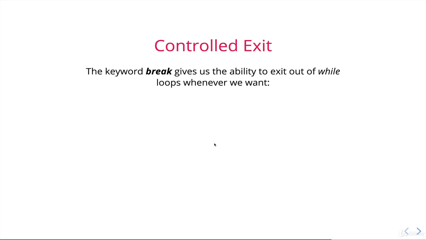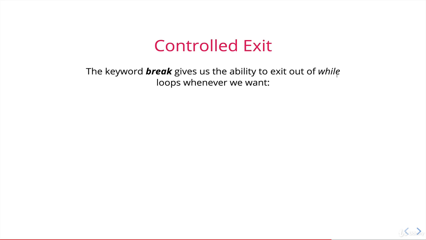All right, so the last thing we'll talk about in this section, the last bit of new information, has to do with exiting our loops in a controlled manner. So we could have a loop, like a while loop, that might be running forever, or it might be running 10,000 times, but maybe there's one particular case or reason we might want to quit early, and there's a way to do that. So the keyword is break. Break is what we write to exit out of a loop whenever we want.